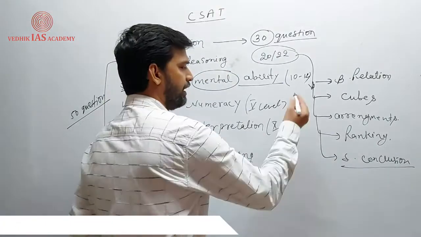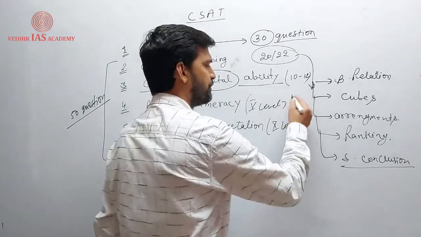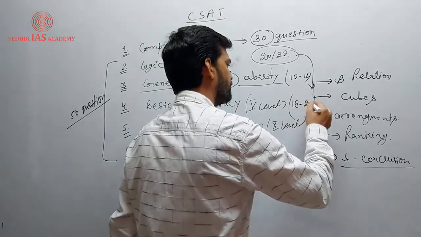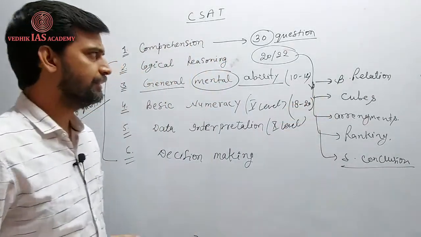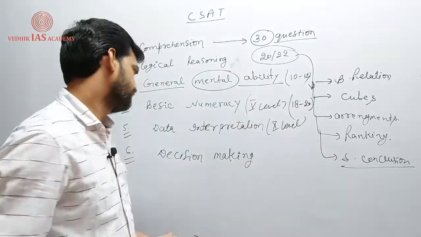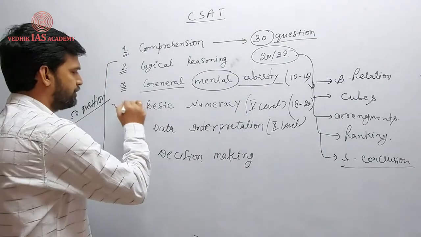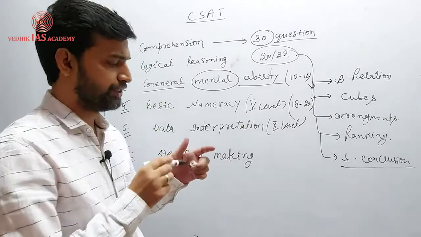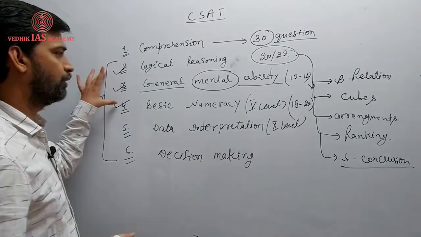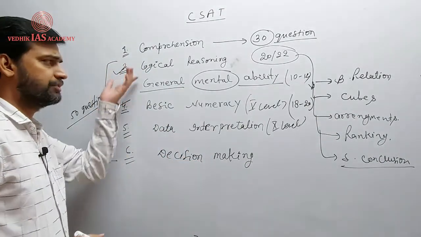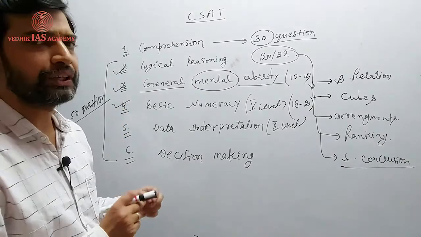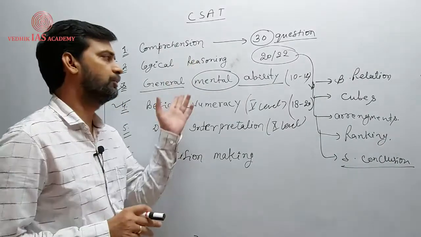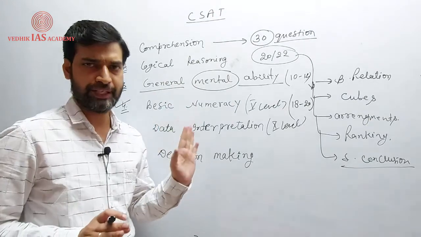Clear? When we talk about how many questions there would be, they are around 18 to 20, plus minus 1, 2. These three are the important ones, you can clear your examination with the help of these three, because they consist of at least around 42 questions.